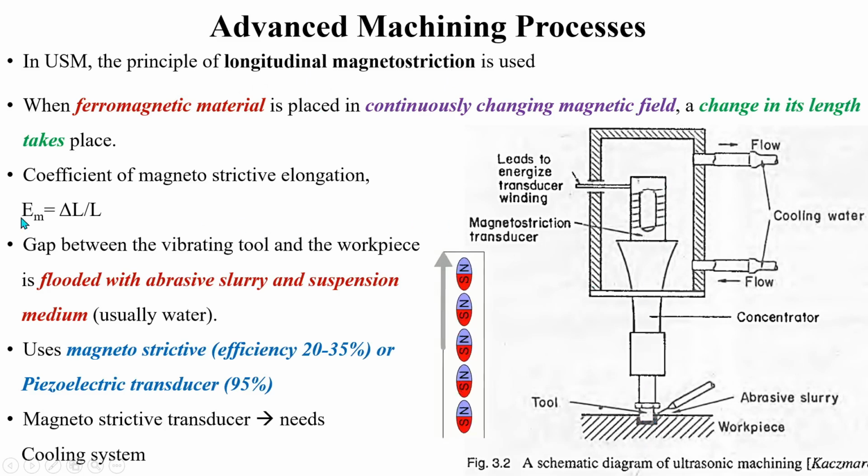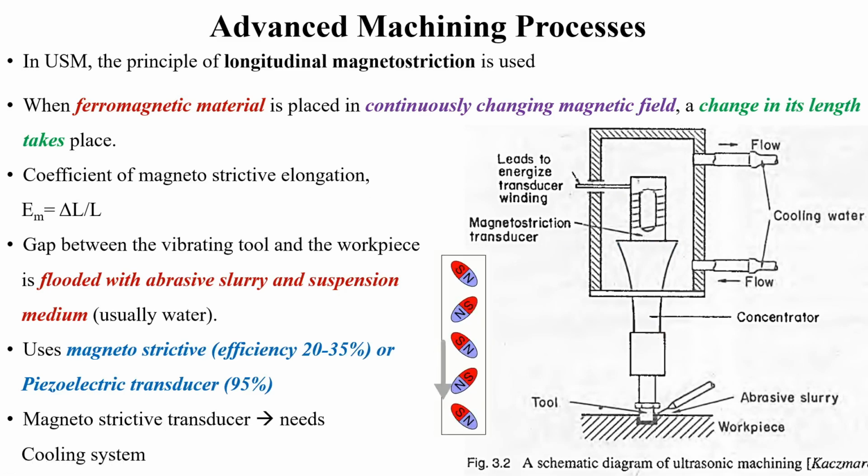If you look into the elongation, that is, the coefficient of magnetostrictive elongation, this is the elongation of this ferromagnetic material. This is nothing but the change in length to the original length of the material. And the second element is the concentrator, or sometimes it is called a horn, H-O-R-N, or a tool holder.